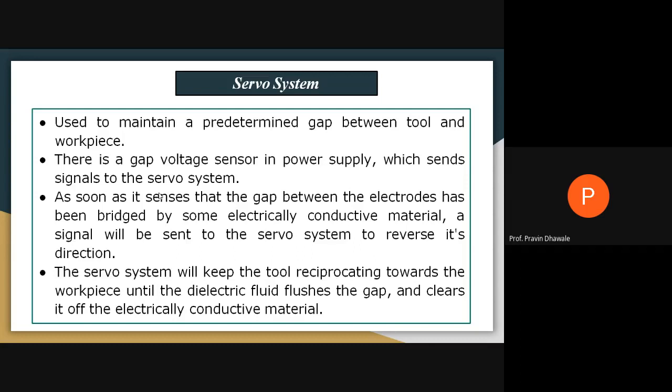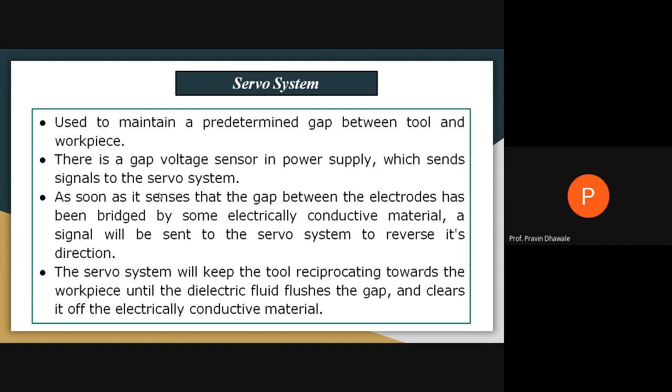As soon as it senses that the gap between the electrode has been bridged by some electrically conductive material, a signal will be sent to the servo system to reverse its direction. Means whatever the gap between the tool and the workpiece, it will be filled with conductive material that was not flushed from that area at that time.